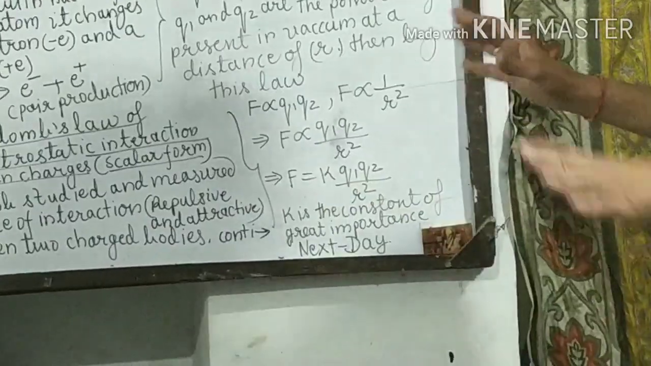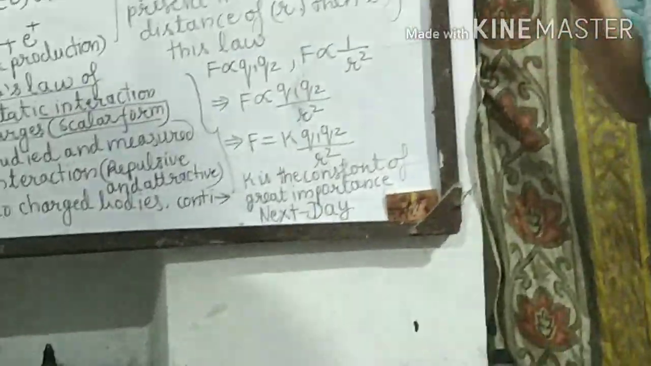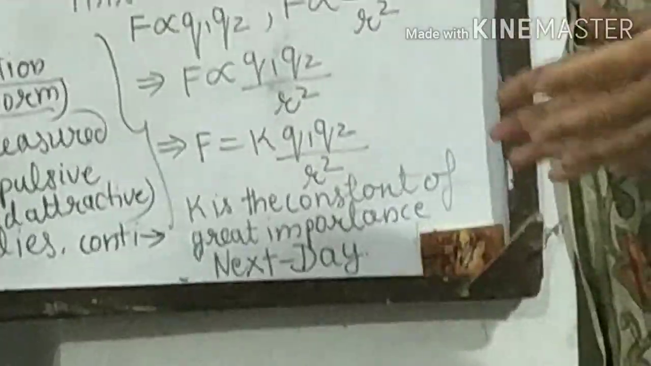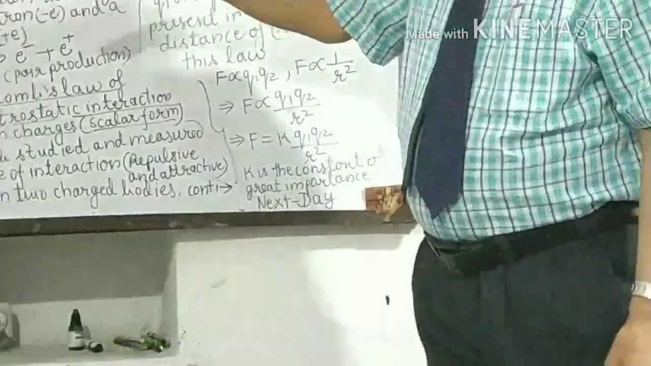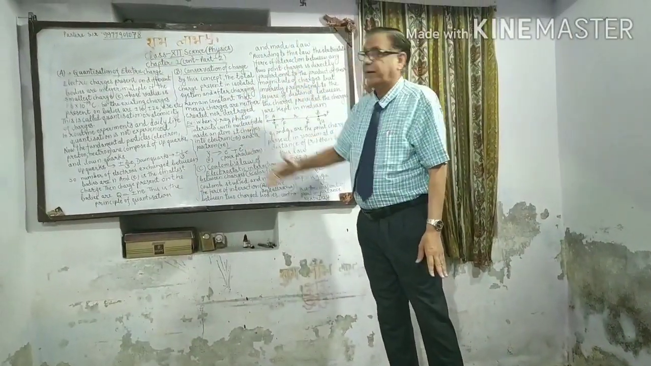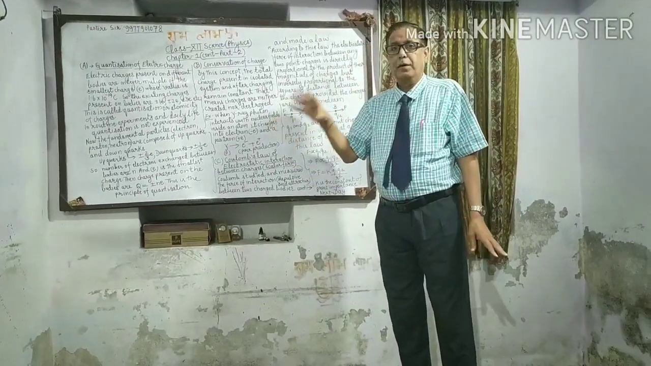K is the proportionality constant, which is of great significance and importance, and we will study it later on. This much is enough for now. Go through it again and again, whatever the material is, this is very important.